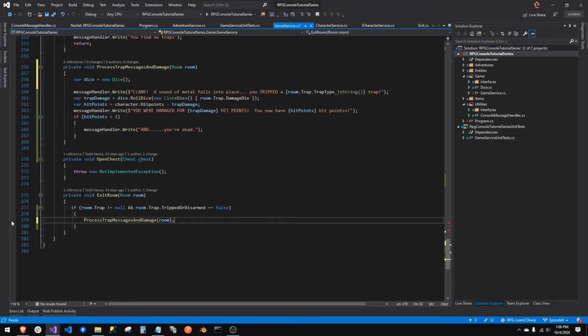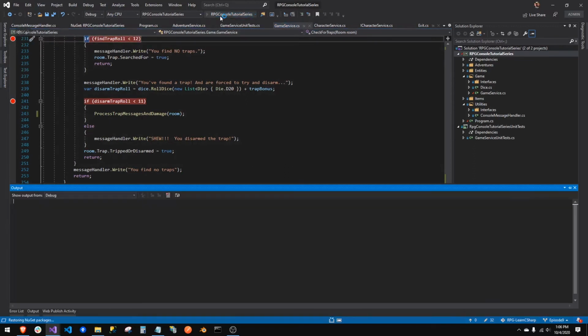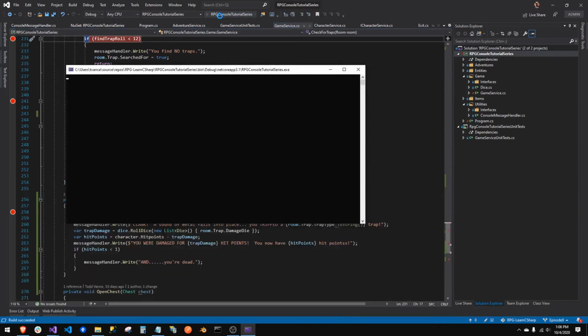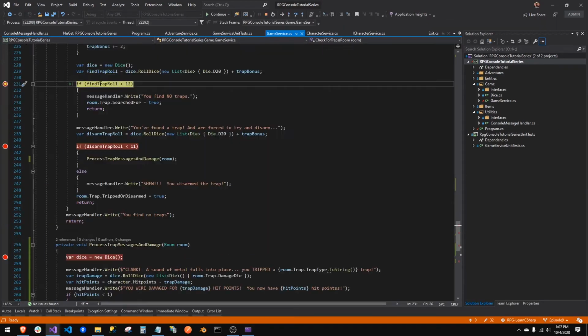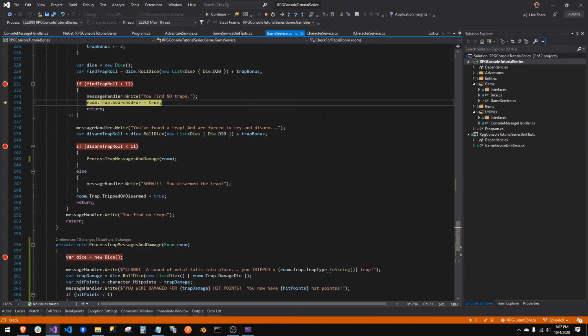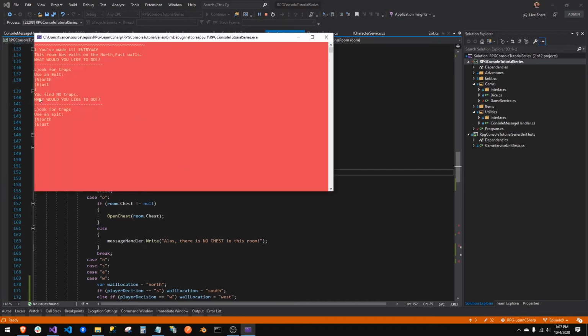So let's double check all this to make sure this is all still working. I'm going to run through and make sure this gets hit and it all looks the same if I do not disarm. So to do that, I'm going to make sure I hit that. Oh, I've got to find traps first, because we may not find the trap, which actually would work too, because we could still move across the room, but who cares? All right, you find no traps. That is fine, because there is a trap. So this is one of our things. We did not find any traps.